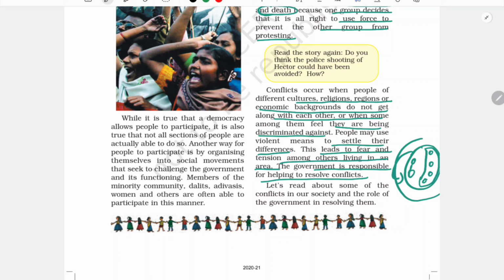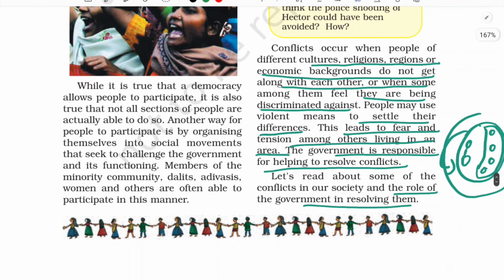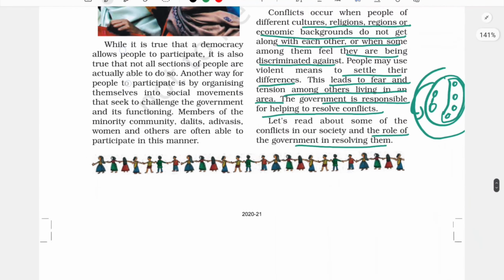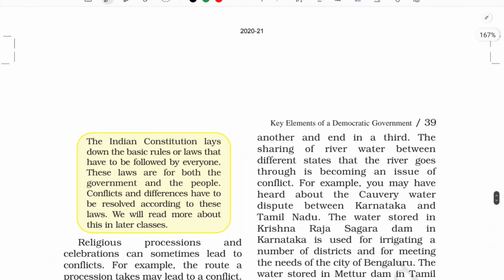So let's read about some of the conflicts in our society and the role of the government in resolving them. Let us see some examples: what are some of the conflicts that arise in our society, especially in India, and how the government has stepped in to resolve those conflicts. Okay, let us see.